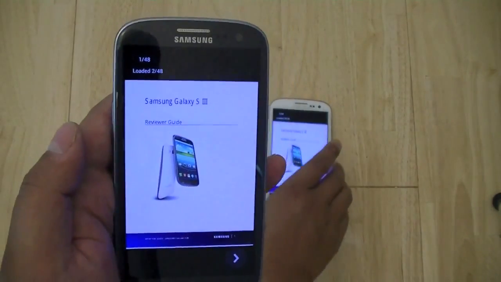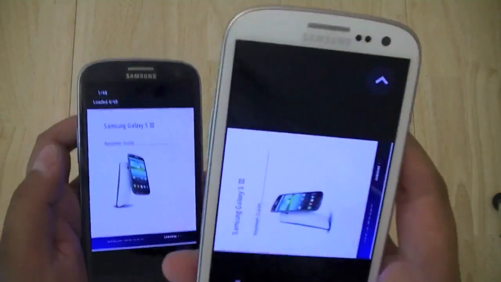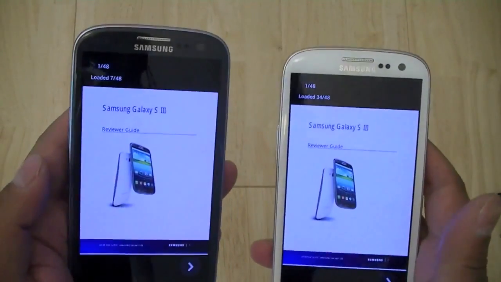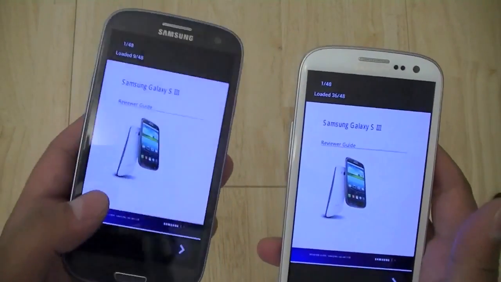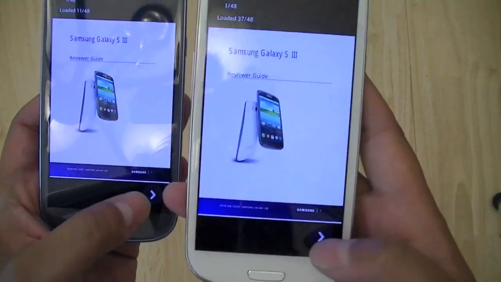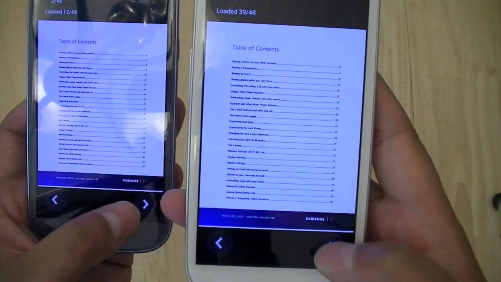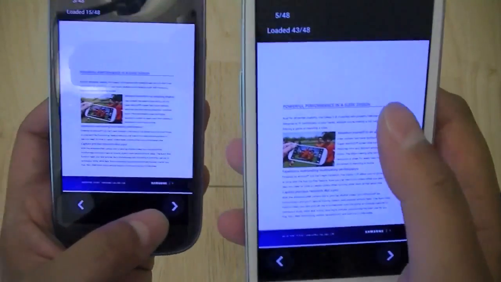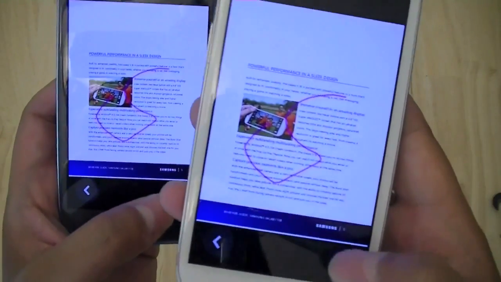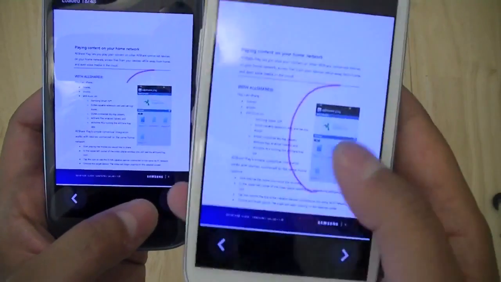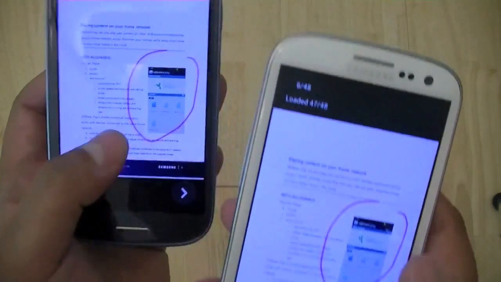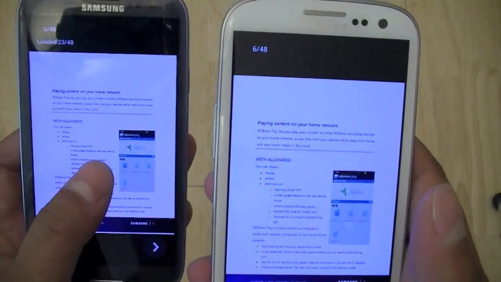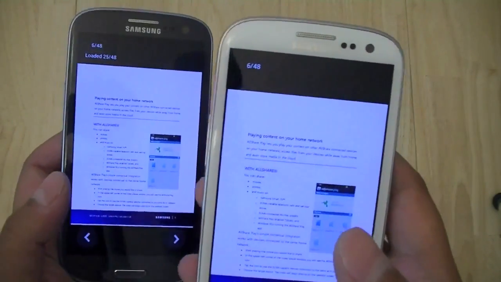So for this one, you'll remember that the file is natively found on the white device, and we're previewing it and looking at it also on the blue device. So I can go ahead and switch to the next page on the white device. I can go ahead and annotate it, and all the changes will be simultaneously updated on the blue device and any other devices that you have connected to AllShare Play.